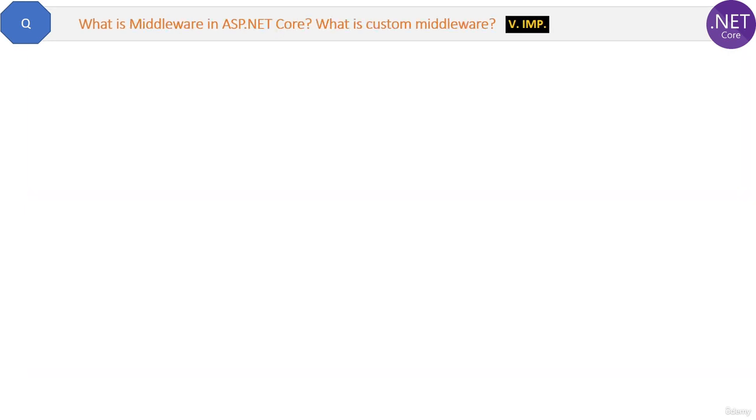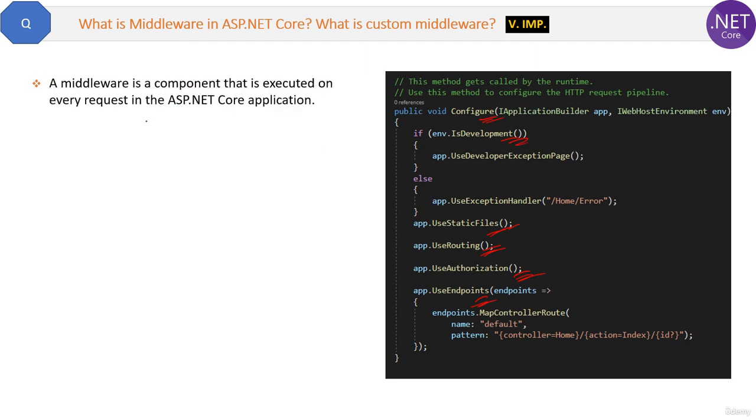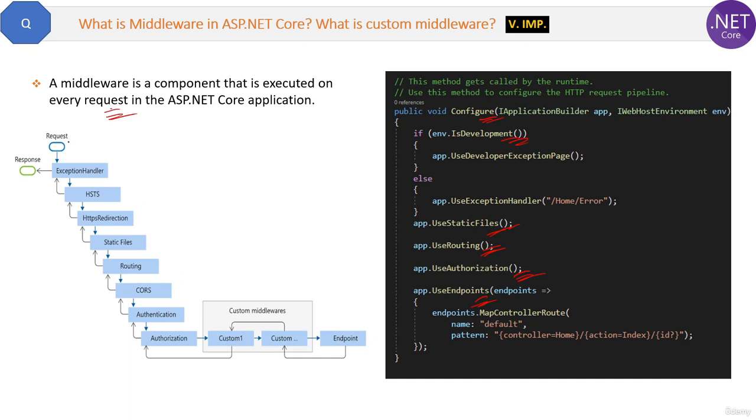What is middleware in ASP.NET Core and what is custom middleware? Now if you see this configure method code, here we are calling several components like is development, use static files, then use routing, then use authorization, and at last use endpoints. All these are just middlewares, okay? So the definition is: a middleware is a component that is executed on every request in the ASP.NET Core application. So basically whenever any request comes, it will pass through all these middlewares and then it will go to the controller as per the URL, right? All these middlewares will be executed in the same sequence written here.